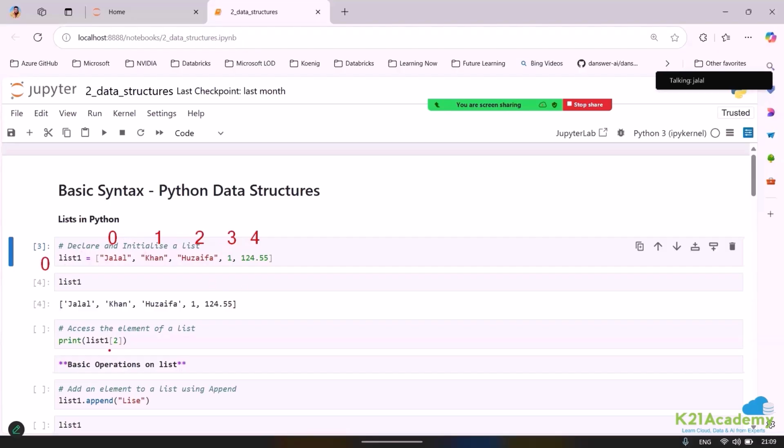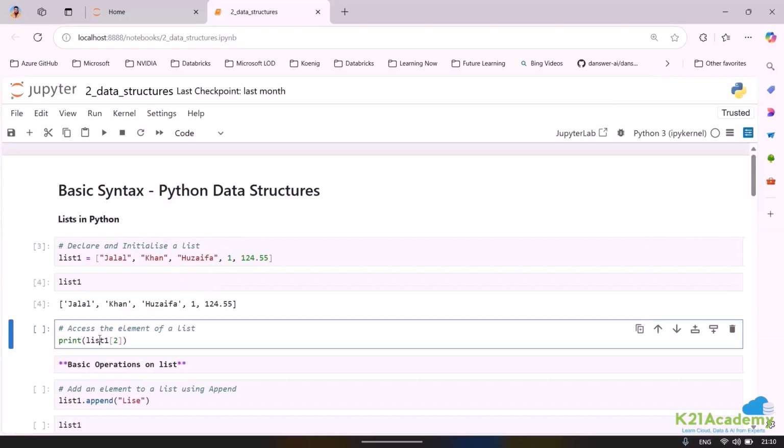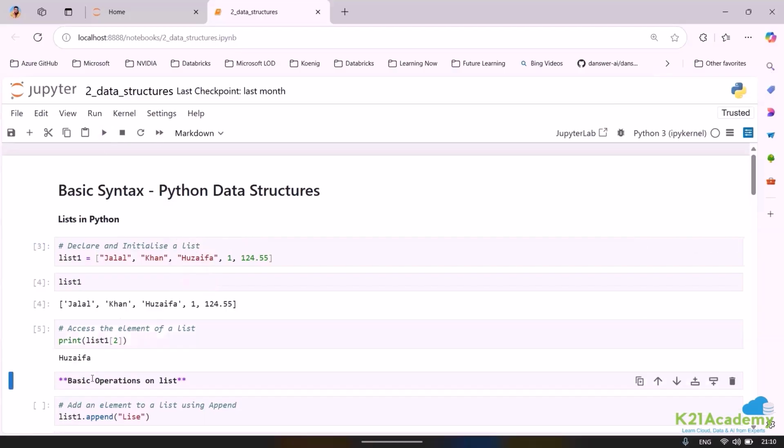Now the point is, if you want to slice the element of a list, you need to call it with the help of the column. Suppose I am interested in slicing column number 2, then I am going to specify the index. The index starts from 0, right? So if I say 2, it will automatically extract the column which contains the value Josefa. Now if I run this line, you can see I'm able to extract Josefa.